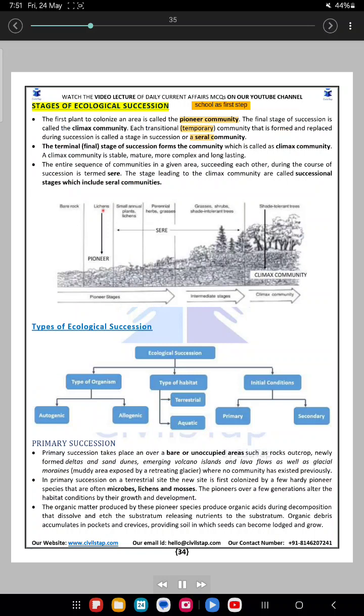Stages of ecological succession. The first plant to colonize an area is called the pioneer community. The final stage of succession is called the climax community. Each transitional, temporary community that is formed and replaced during succession is called a stage in succession or a seral community. The terminal, final stage of succession forms the community which is called the climax community.